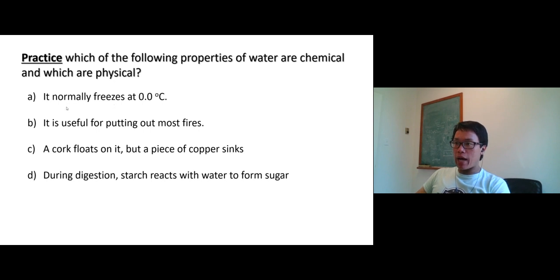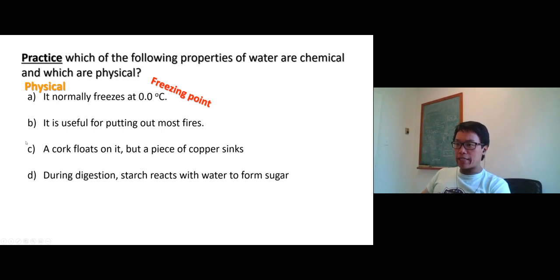The first one: it normally freezes at 0 degrees. This is the freezing point, right? Before freezing and after freezing, water is still water. It doesn't change its chemical identity. So this is a physical property of water.